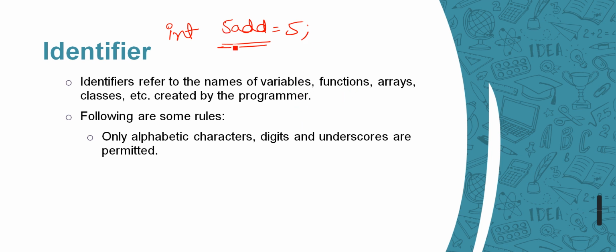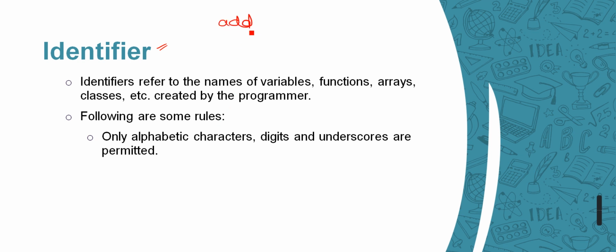It's not right. Why? Because we cannot start with a numeric value. Rather, we can only start with an alphabet. We cannot start variable names or function names with digits. Here we can see it has a digit. So variable names or function names, or you can say identifier names, can only start with characters.